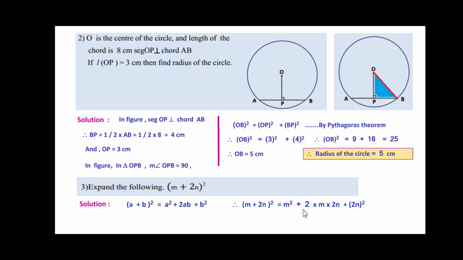So first term square m square plus 2 into first term into second term, 2 into m into 2n, plus second term square, 2n square. Now we'll again do the multiplication and write. Therefore, m plus 2n bracket raised to square is m square, this 2 into 2 is 4mn, plus 2n bracket square, 2 square is 4n square, so 4n square. So friends, m plus 2n bracket complete raised to square is m square plus 4mn plus 4n square. Now see the problem number 4.